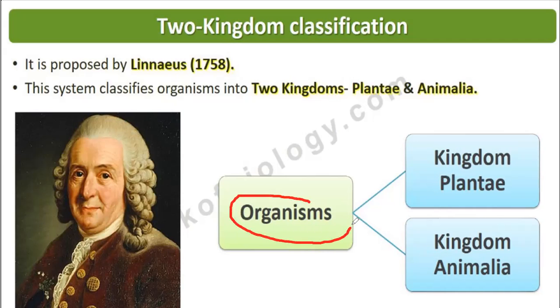So Aristotle divided living organisms into plant and animal, and Linnaeus divided them into Kingdom Plantae and Kingdom Animalia.